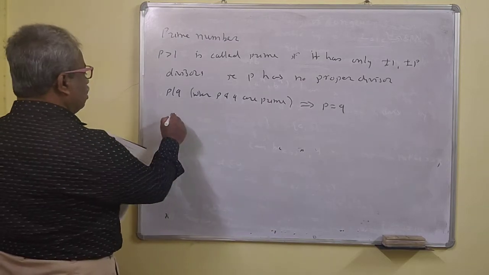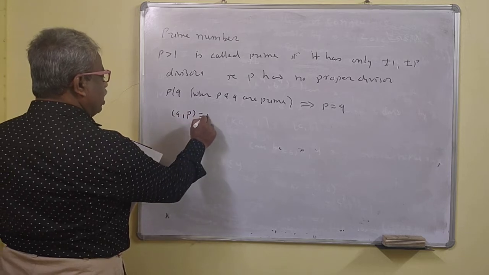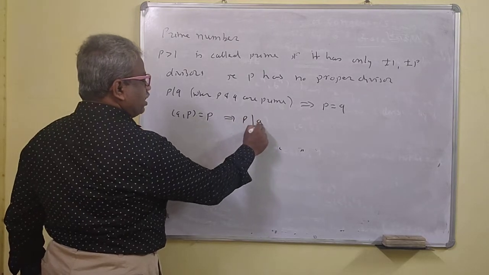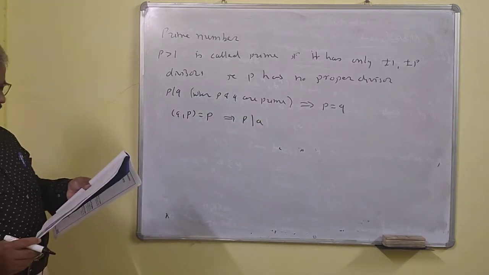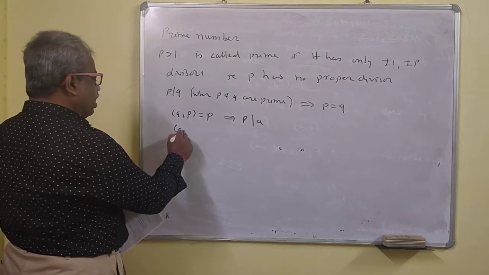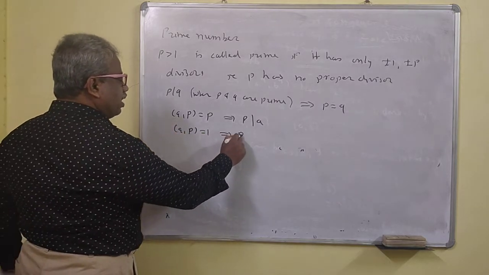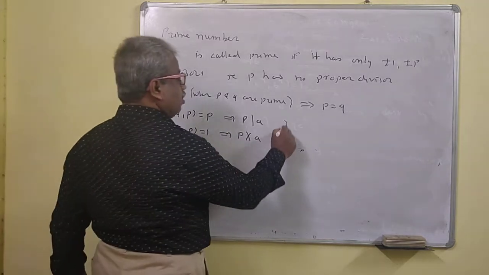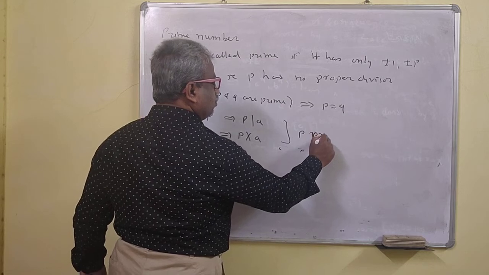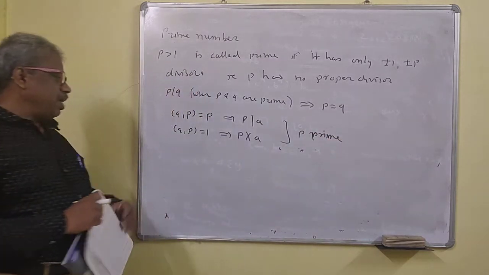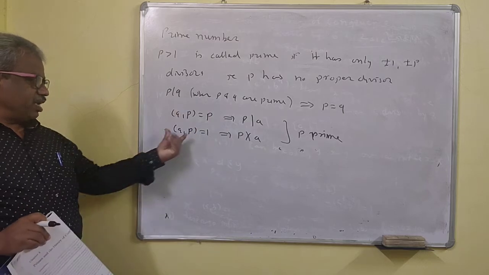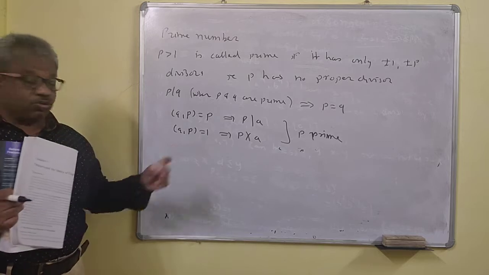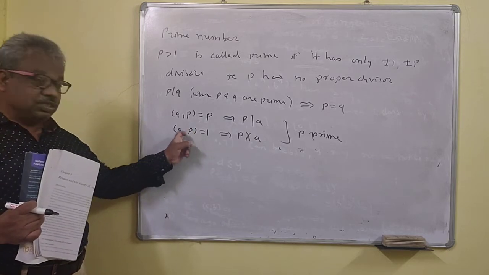One thing is that GCD of a, p equal to p implies that p divides a. If GCD of a, p is equal to 1, this implies that p does not divide a, where p is prime. If p is prime and GCD of a, p is p, then p divides a. If a and p are relatively prime, that means p does not divide a, because p is prime, so it has no common factor.